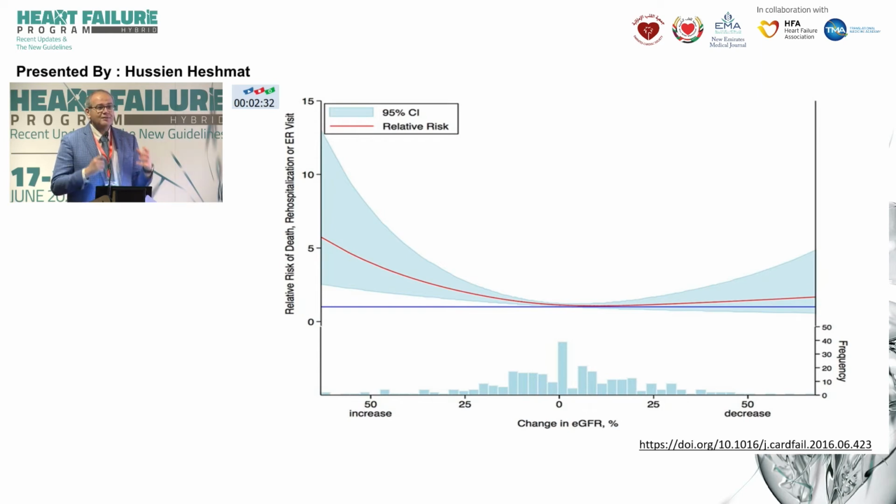So again, this is from the biggest trial on diuretic therapy, the DOSE trial. So when you give the patient a diuretic and you see some rise in serum creatinine, please don't worry. It will not change the outcome. Maybe you should get worried if the serum creatinine tends to improve.